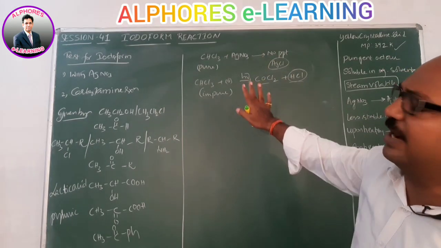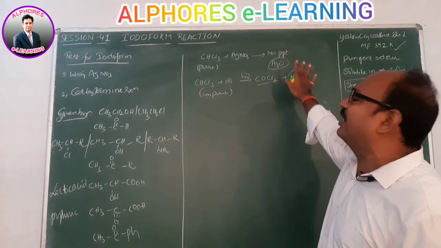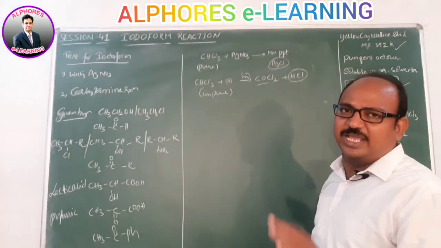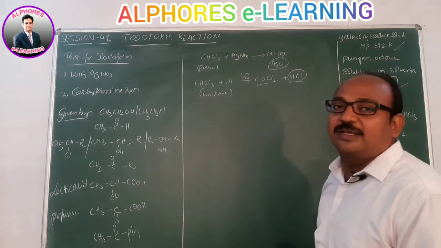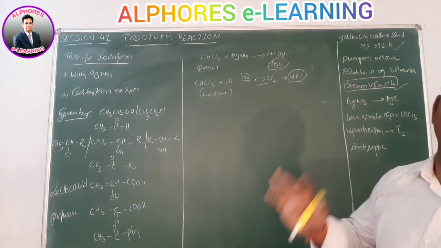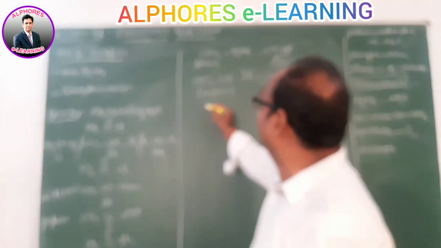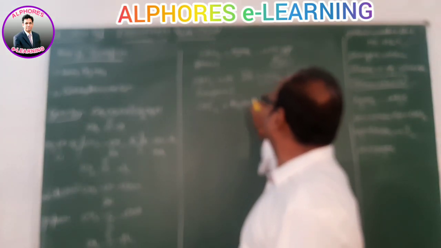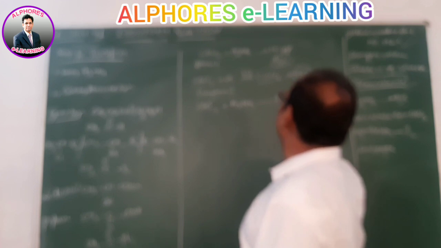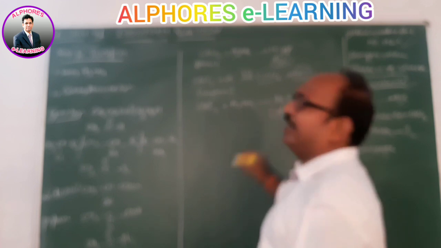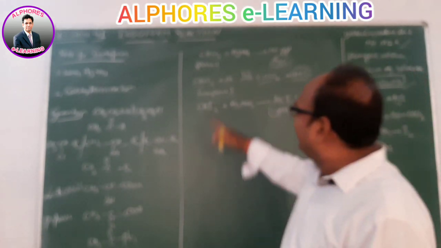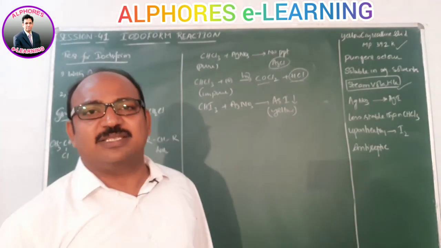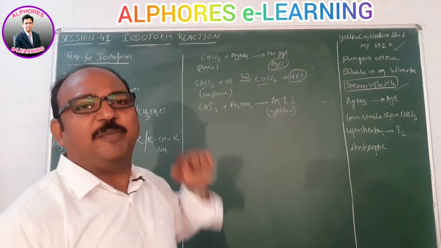When we add silver nitrate to chloroform, we do not get a white precipitate of AgCl, because Cl minus does not exist in CHCl3. But iodoform can give it. I am repeating, iodoform can give. CHI3 with silver nitrate gives a yellow precipitate of AgI. Sir, in case of CHCl3 you mentioned that it won't happen, whereas in case of CHI3 you are saying that AgI precipitate formation takes place.